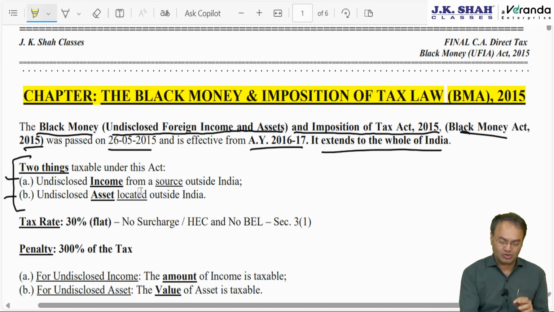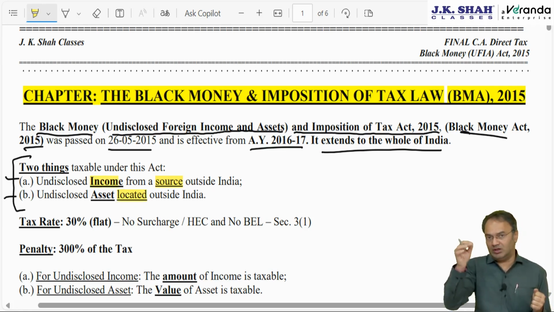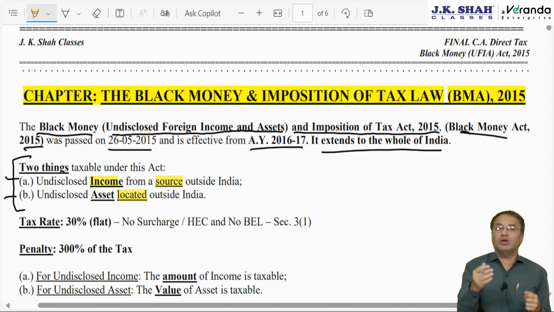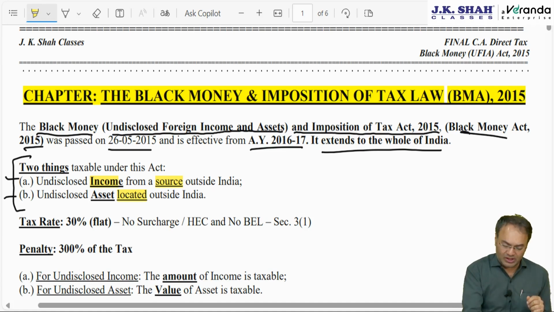Undisclosed income from a source outside India, and for undisclosed asset, it should be located outside India. So for income, the source of income should be outside India. If I earn income in India and transfer it abroad, then that cannot be called income from an undisclosed source outside India. In order to apply this chapter, it should be undisclosed income from a source outside India, and for asset, it should be located outside India.